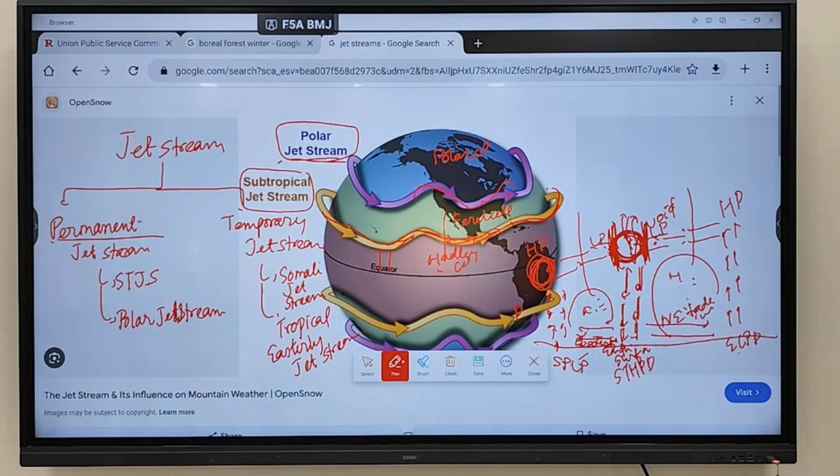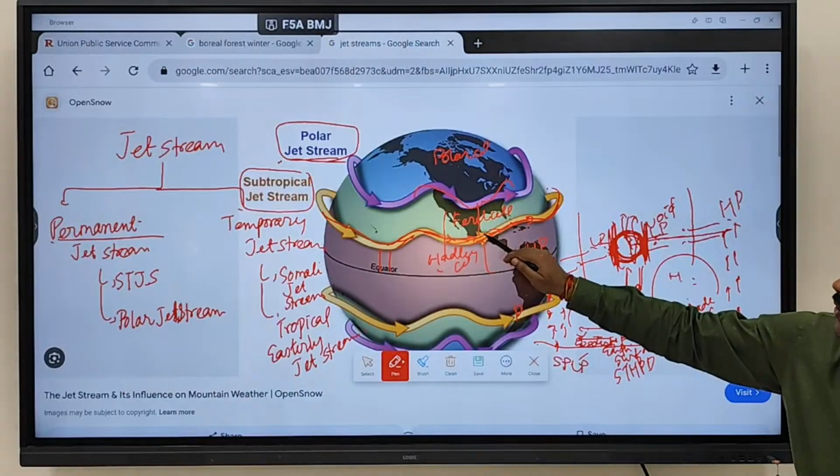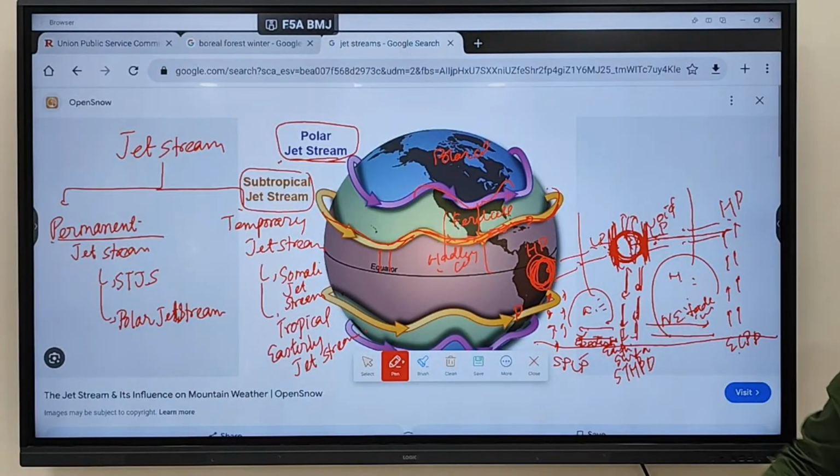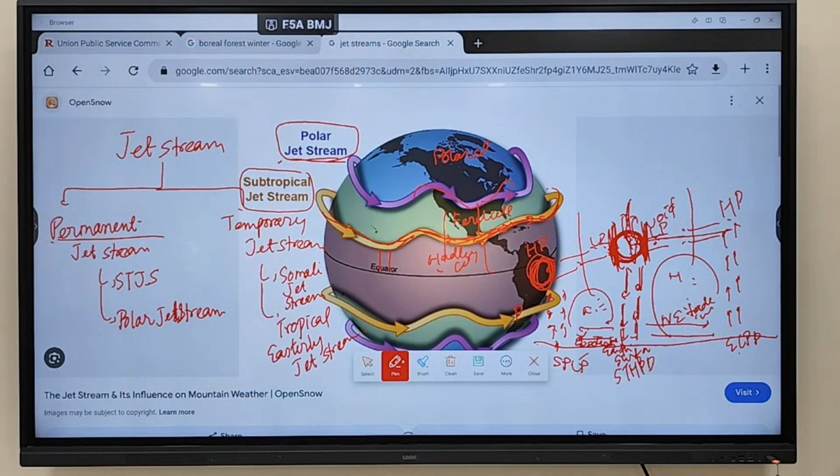Both sides you see low pressures. Wind is moving from high pressure to low pressure. Now wind is coming from here to here, and what is happening? They are deflected towards this side, leading to formation of what we call a jet stream.